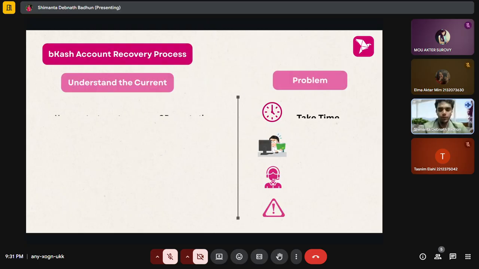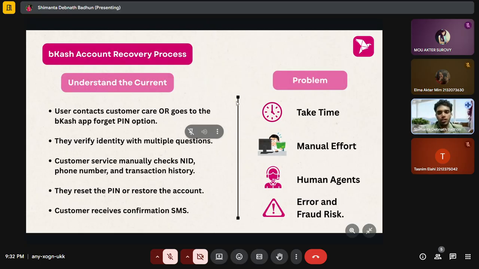Hello everyone, it's Shimanta Dhan Badhan and I'm talking about the most important process, named account recovery process. So right now, when a user forgets their Bkash PIN, they contact customer care or use the app. Customer service verifies identity through questions and checks the NID and phone number. This takes time, needs manual work, and depends on a human agent, which often delays the recovery process.